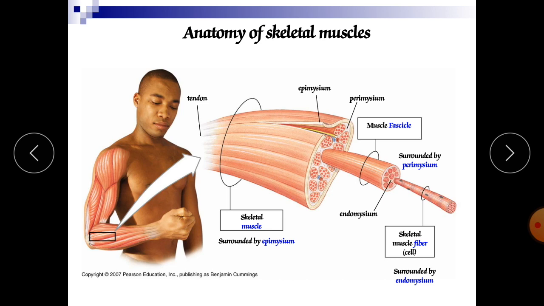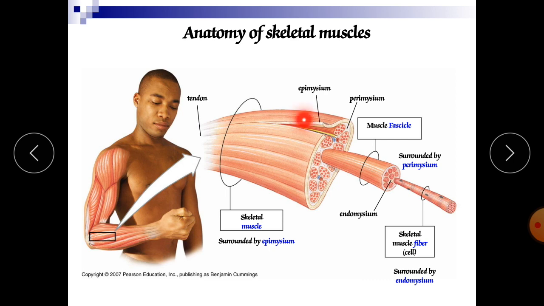Now we will discuss the anatomy of skeletal muscle. Here we can see the skeletal muscle. If you look at the anatomy of skeletal muscle, these are the muscles of your arm. In that muscle the tendons are there. What is a tendon? Tendons are the elements which attach your muscle to your bones. Tendons have a great role in holding the muscles and attaching the muscles to the bone.